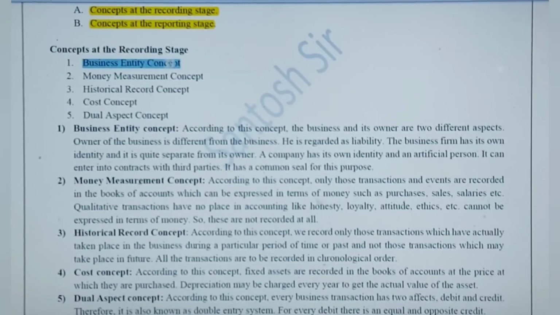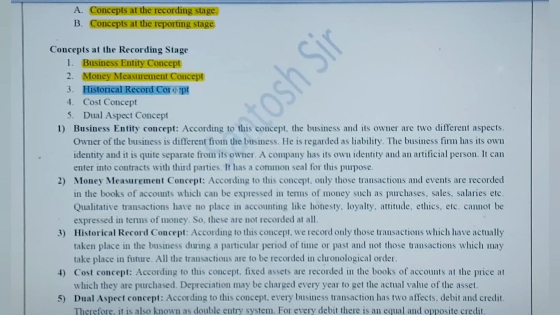When we record the transactions, we generally take all these concepts into mind. The first one, business entity concept. We assume that business is an entity. It will stay forever. Its duration of existence is quite a number of years, so it is not going to close down in the near future. The second concept that we should take into account when we record a transaction is that the transactions must be in terms of money or finance. So, money measurement concept, that is all it records.